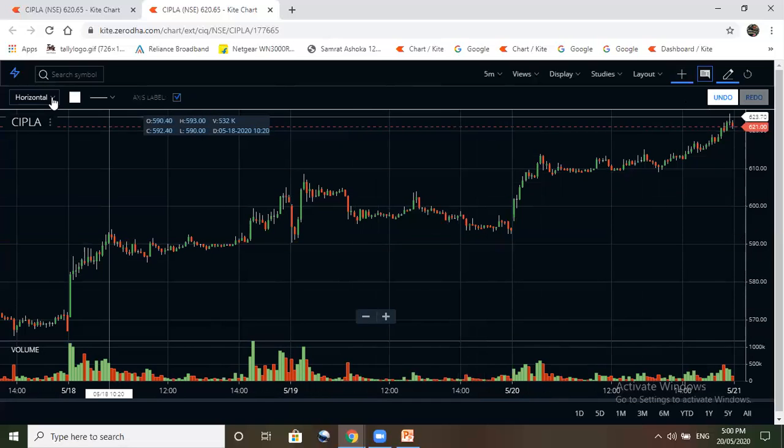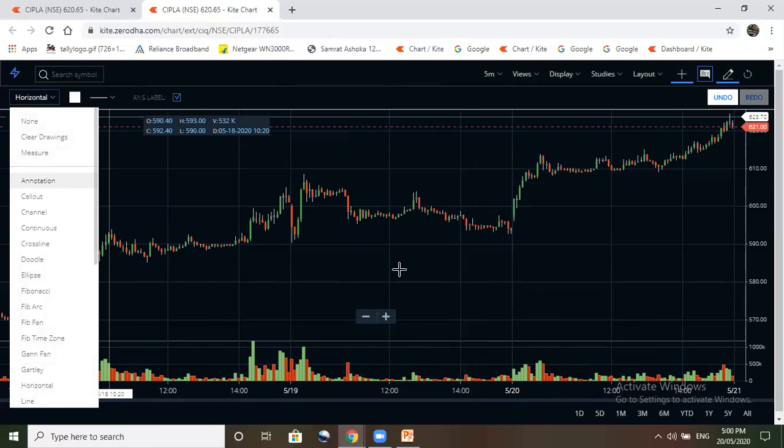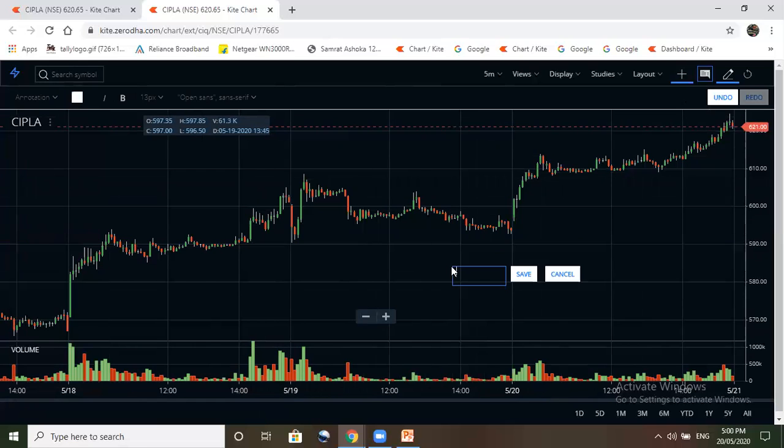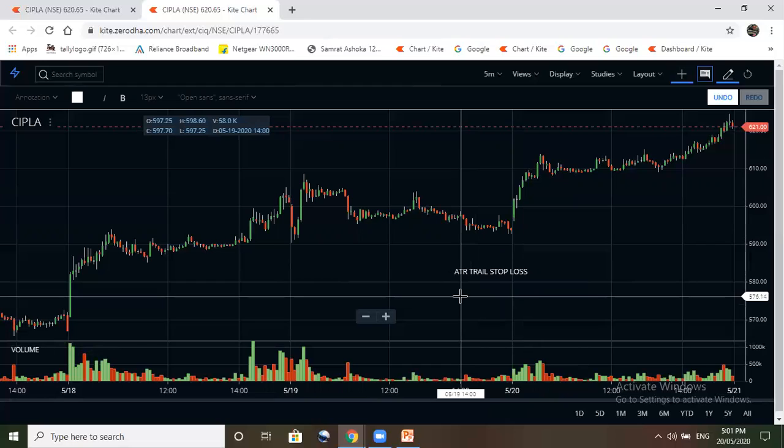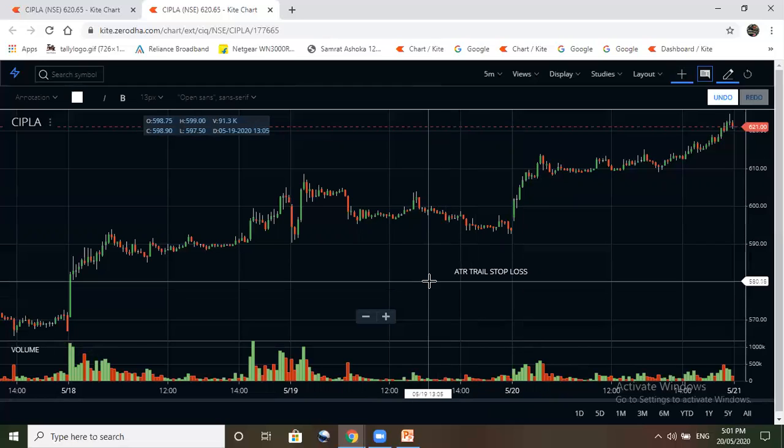So for trailing stop loss, one indicator is available, and that indicator is ATR trail stop loss indicator. So name of the indicator is ATR trail stop loss indicator. So this indicator can be used at any time frame, and when you put this indicator on the chart, you will understand when to exit the trade or whether we should continue in the trade.